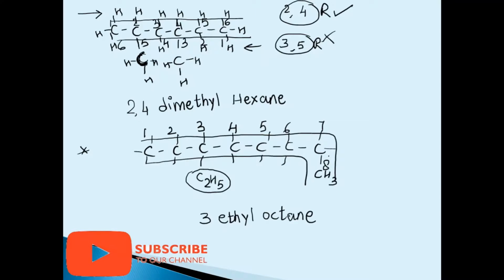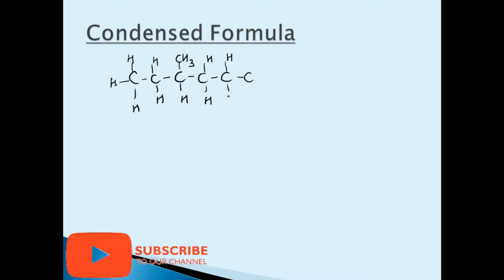Students, if you have any doubt, please do write in the description box so that I can revert back to you. Now we proceed on to the condensed formula. What does condensed formula mean? Right now I was giving you the explanation about the open chains, these were the open chains like this. But if we have to write the condensed formula of it, how can we write it? Now we shall study what the condensed formula is. Because in grade 11th and 12th, and sometimes in class 10th also, they do ask to write the condensed formula for this structural formula. So how do you have to write it?